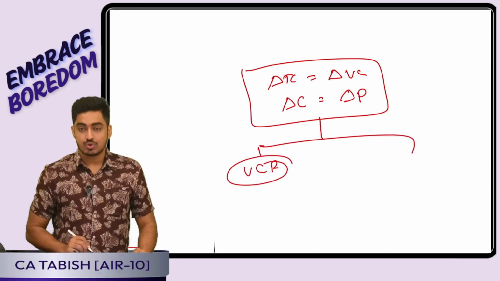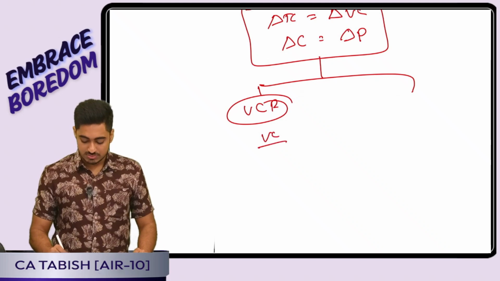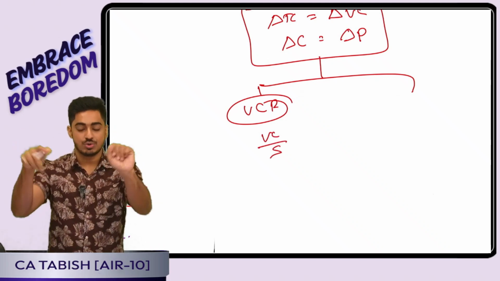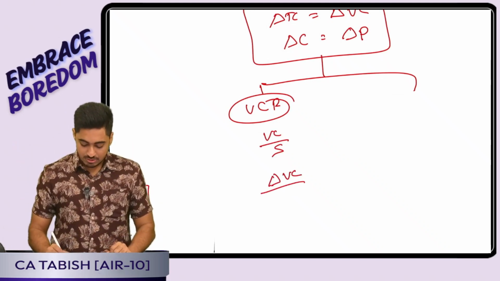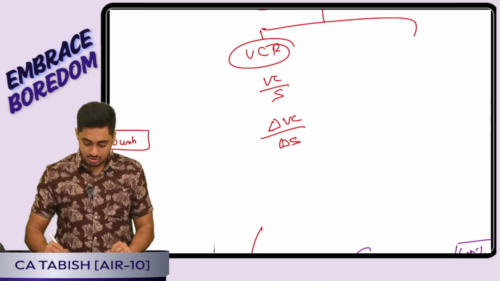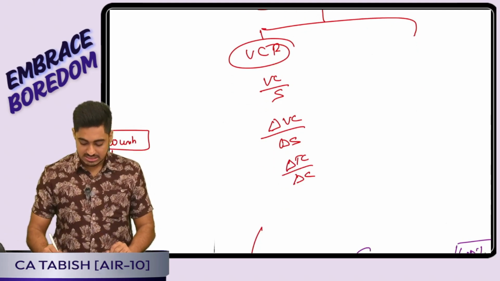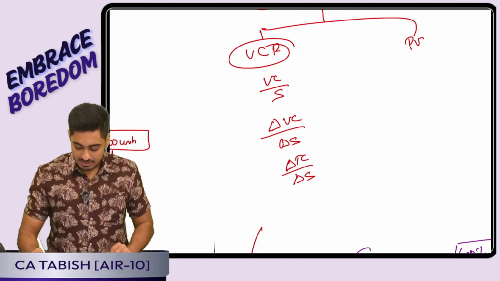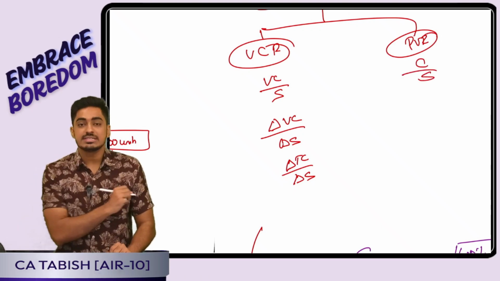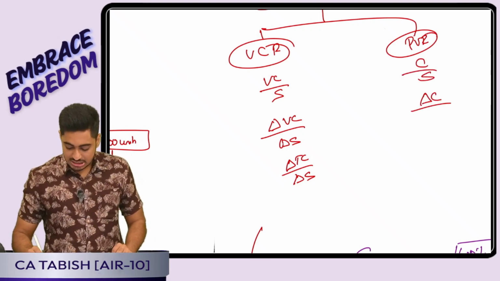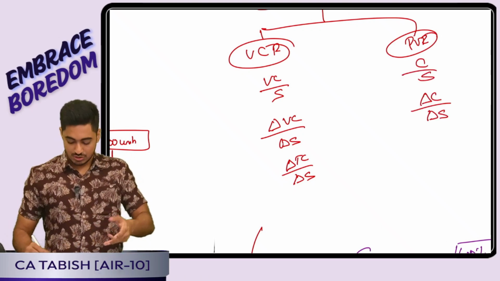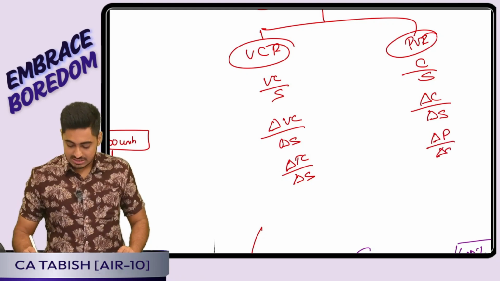Variable cost ratio. What is the formula? Original variable cost by sales. I can also write it, when 2 different levels are given, as change in variable cost by change in sales. It is also change in total cost by change in sales. Then we have the PV ratio. It is contribution by sales. I can also write it as change in contribution by change in sales. It is also change in profit by change in sales.